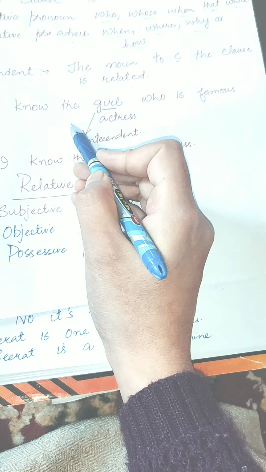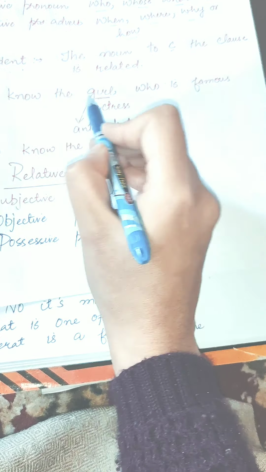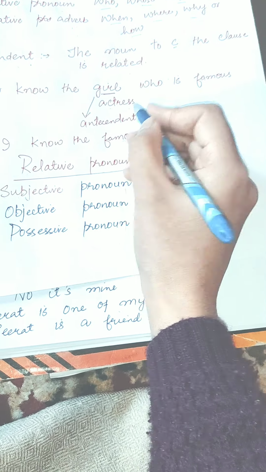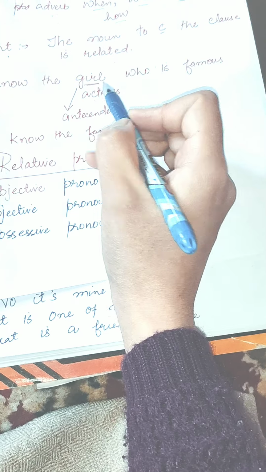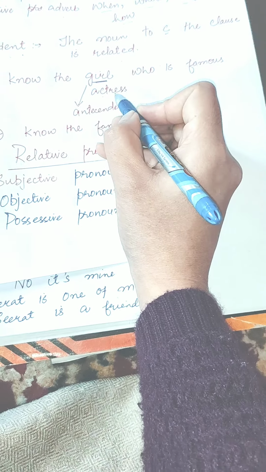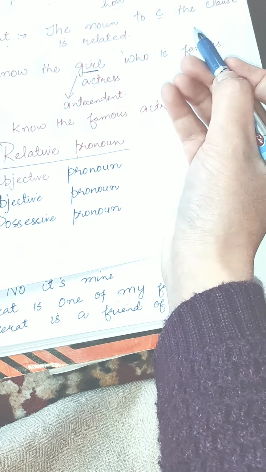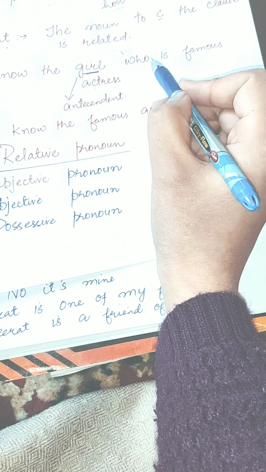Example: I know the girl who is a famous actress. Here, girl is the antecedent because it comes before the clause.